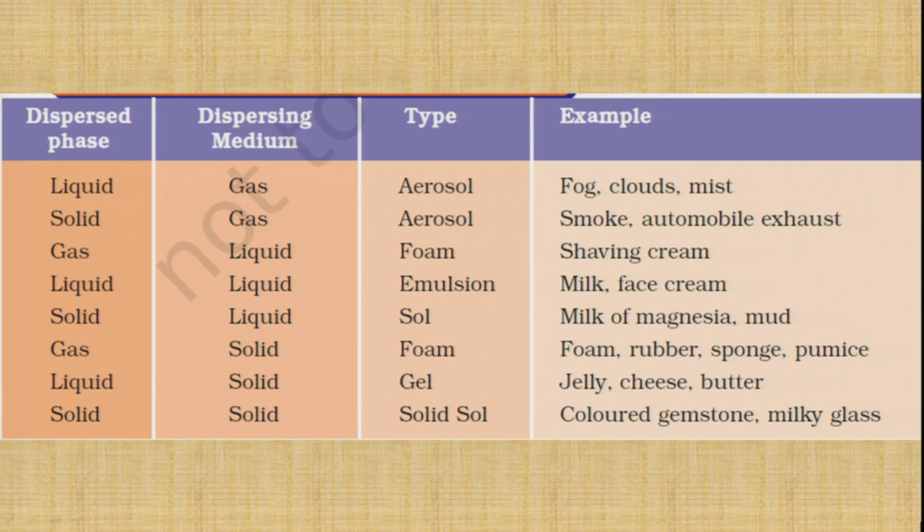These are all examples of colloidal solution, and the type is called aerosol. Depending on the physical state, we can have 8 different types of colloidal solution. The table of those colloidal solutions is given on your screen, and it is very important to remember the type, the dispersed phase and the dispersing medium.